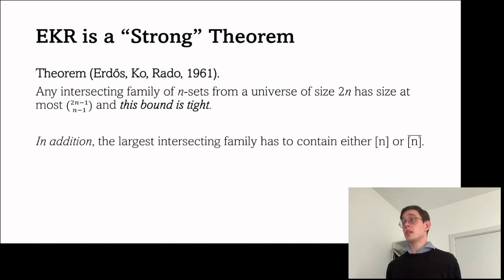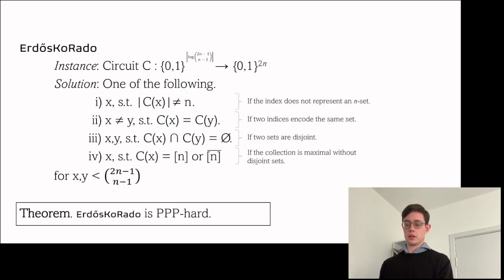Note that EKR is a strong theorem. So this bound is tight. If we do have an intersecting family, then this is the largest possible you can get, and it's a tight bound. In addition, the largest intersecting family has to contain either, let's say the elements of the universe are the numbers 1 to 2n, it either has to contain the set 1 to n, or it has to contain the complement, from n plus 1 to 2n. And we can use this to create a strong version of the EKR theorem.